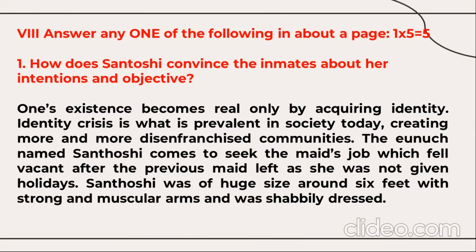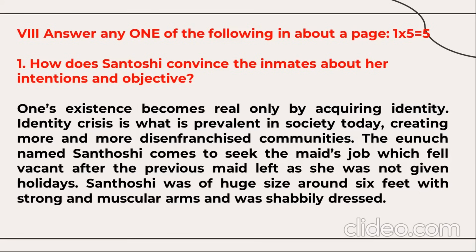How does Santoshi convince the inmates about her intentions and objectives? So the answer is here. This question is from the lesson Acceptance. One's existence becomes real only by acquiring identity. Identity crisis is what is prevalent in society today, creating more and more disenfranchised communities. The eunuch named Santoshi comes to seek the maid's job, which fell vacant after the previous maid left, as she was not given holidays.